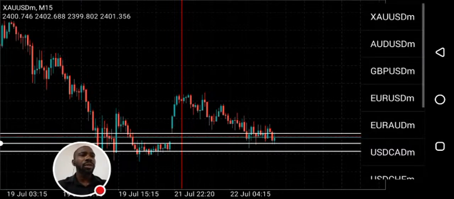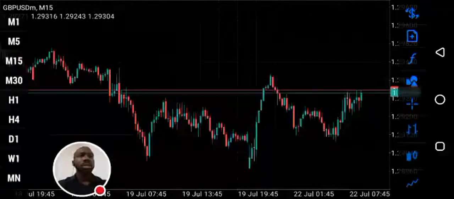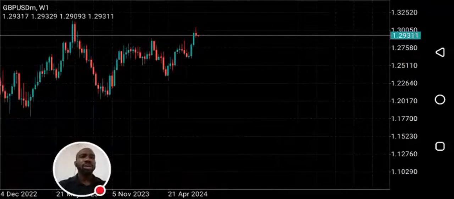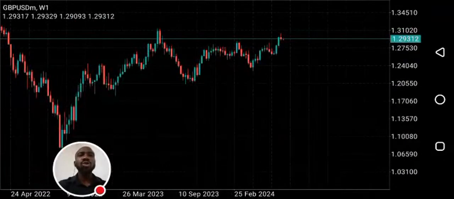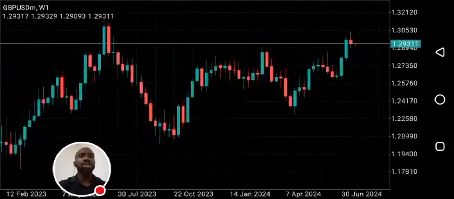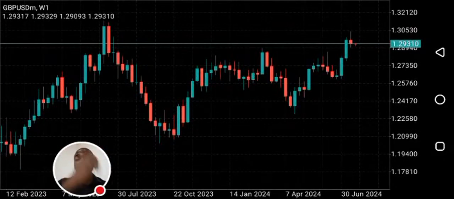GU. Let's start with the weekly time frame. Let's see how last week's candle closed. You can see GU also closed as a shooting star. This is a shooting star on GU.